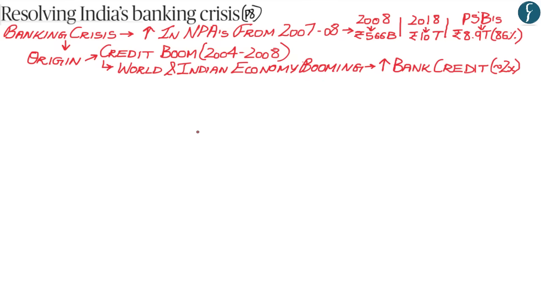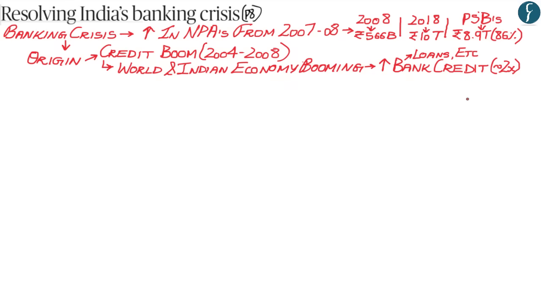What this means is that because of the high economic growth, the Indian banking system, especially the public sector banks, increased the amount of bank loans that they were giving. According to the author, the amount of credit, such as in the form of loans, that the Indian banking system had given out had almost doubled within the period of 2004 till 2008. And this, according to the author, was the credit boom that existed from 2004 till 2008.